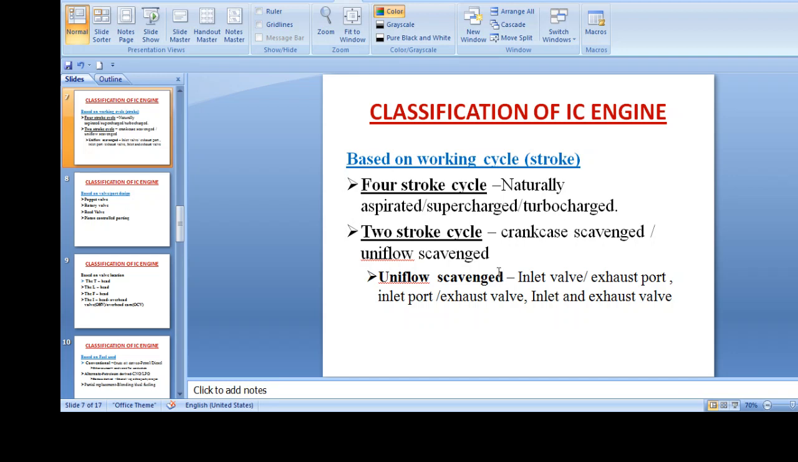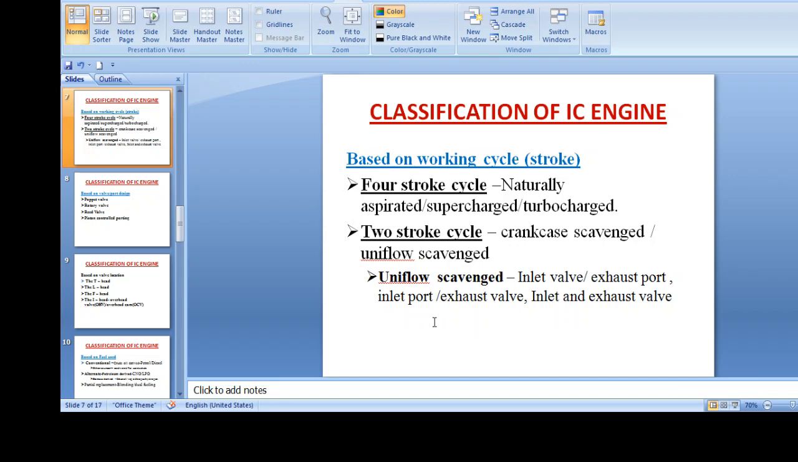Next is the 2-stroke cycle. In a 2-stroke cycle, it may be crankcase scavenged or uniflow scavenged. In crankcase scavenging, the exhaust gases are scavenged by the crankcase, while in uniflow scavenging, the scavenging is natural. Further, uniflow scavenging has an inlet valve and exhaust port. There are various mechanisms: inlet port, exhaust valve, and inlet and exhaust valve.